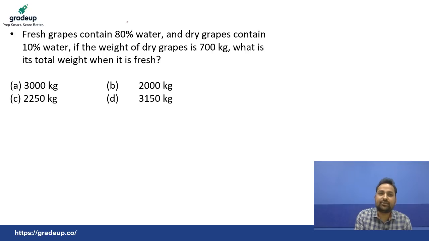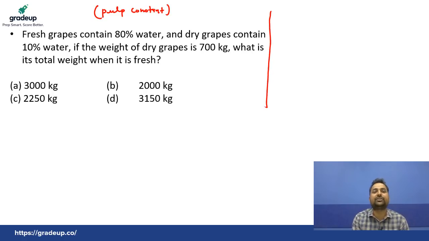See, in such questions, always remember the weight of pulp is always constant. Pulp means the solid part. By this, you can simplify this question very easily. There is water and pulp in every fruit, and this is fresh, and this is dry. There are many ways: alligation method, X method, ratio method. I am going to tell you the simplest way.